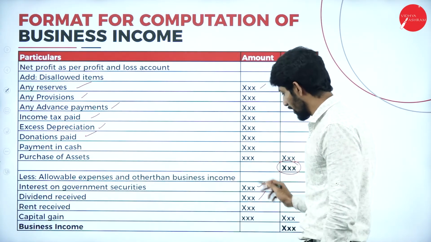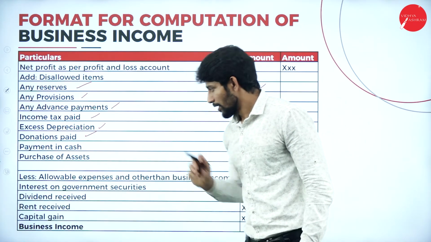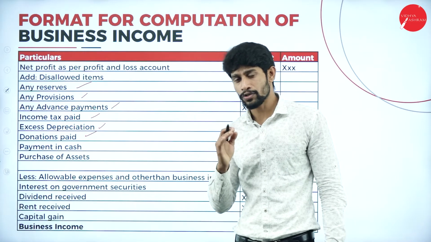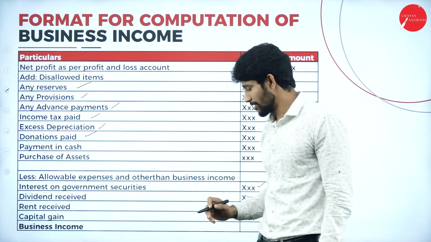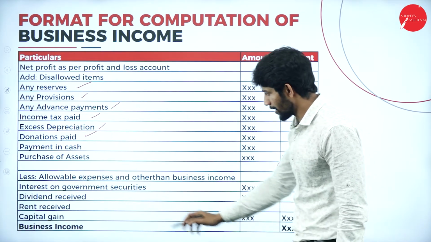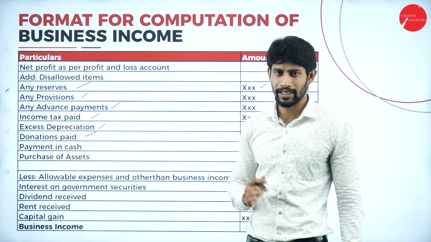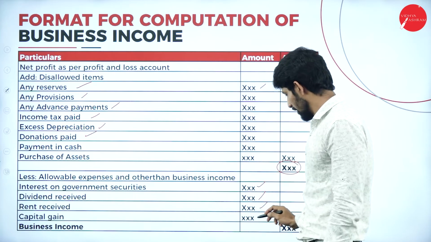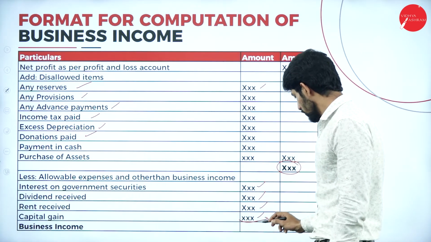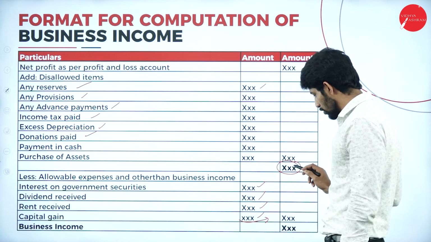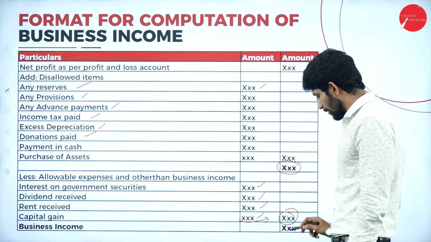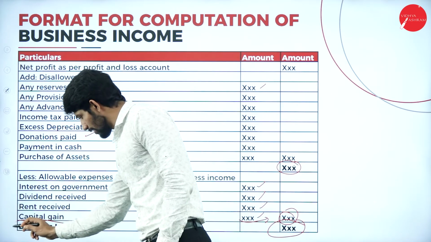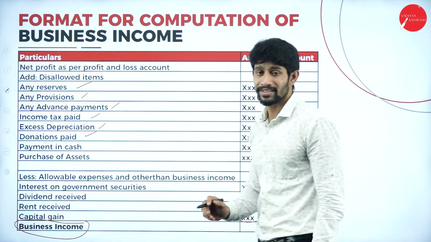So just deduct it. Next, rent received. Rent received also comes under house property, not under business, so deduct this. Next, capital gain. If any capital gain income is given, that comes under capital gain, not under business. So deduct it. Take it to the outer column and you will get the total. From this total, you deduct this total, and the balance you will get is called business income.